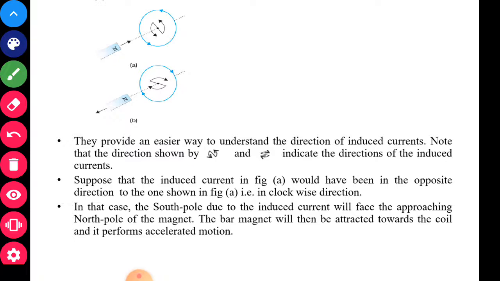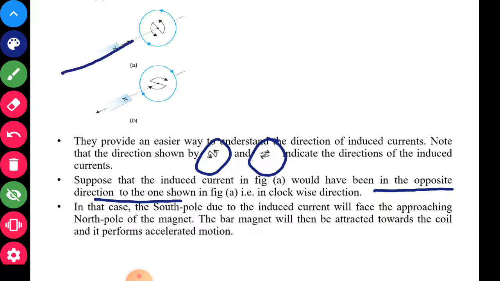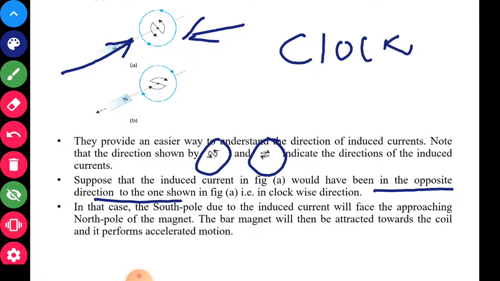Note that the direction shown by this kind of arrow, which I have tried to explain, indicates the direction of the induced current. Suppose that induced current in figure A would have been in the opposite direction. Now we are supposing this opposite. Say for example, this north pole you are taking, and the current is not in anti-clockwise direction. This is our supposition that this current is in clockwise direction. So what will happen?